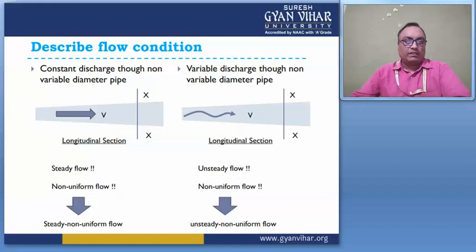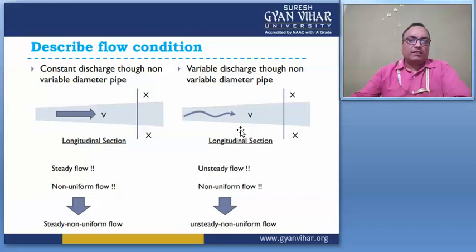So these are two conditions. One is the longitudinal section for the steady flow, and the other shows the longitudinal section for the unsteady flow, right? Here I am using constant discharge through a non-variable diameter pipe, and variable discharge through a non-variable diameter pipe, not a variable diameter pipe.